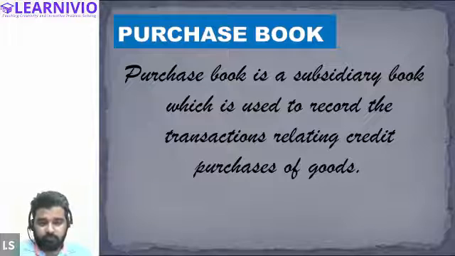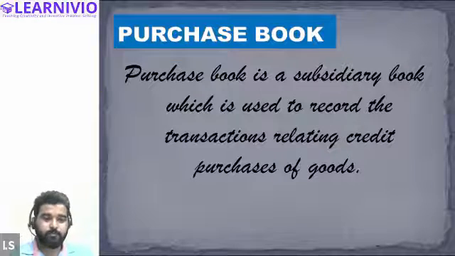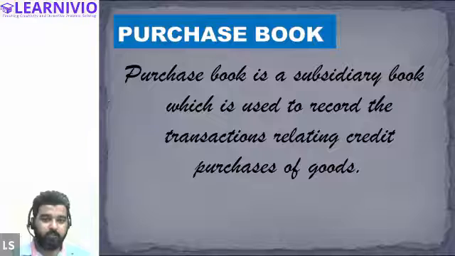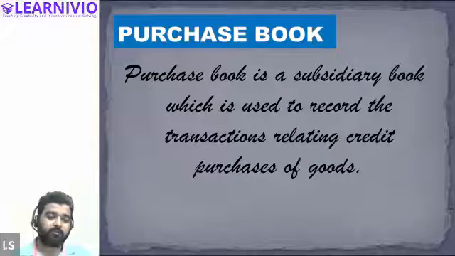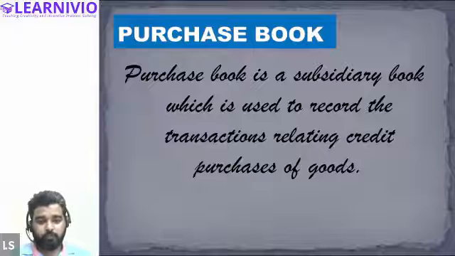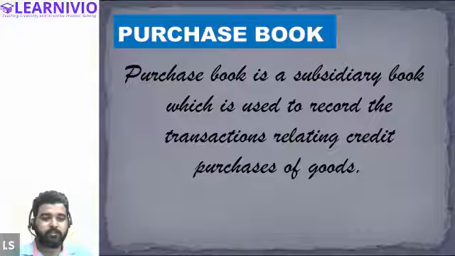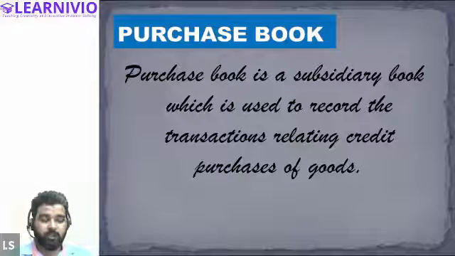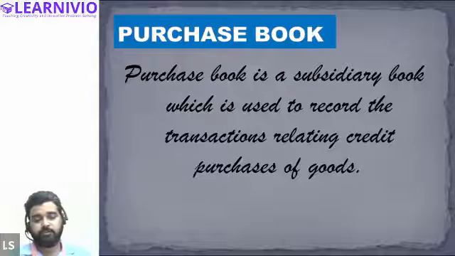If you remember, in case of cash book, we were recording all the transactions which are related to cash: cash purchases, cash sales, and any transaction that involves inflow and outflow of cash. Similarly, purchase book is also a subsidiary book. So what is the use of purchase book? Purchase book is a subsidiary book which is used to record the transactions relating to credit purchases of goods.